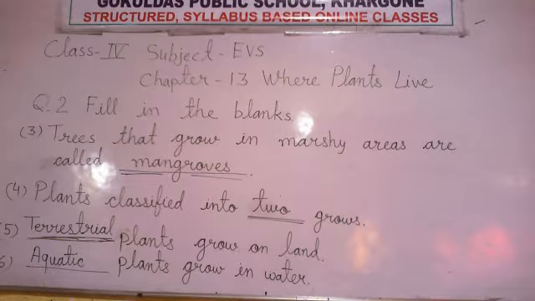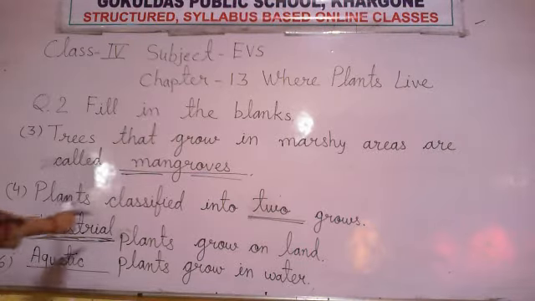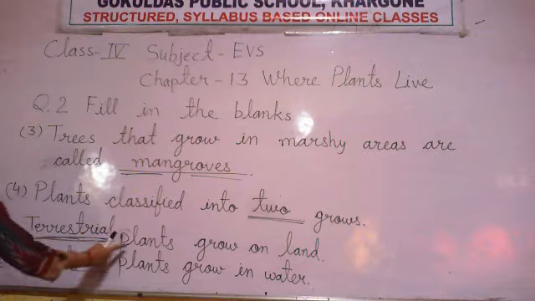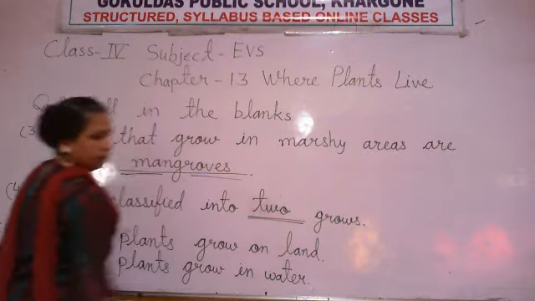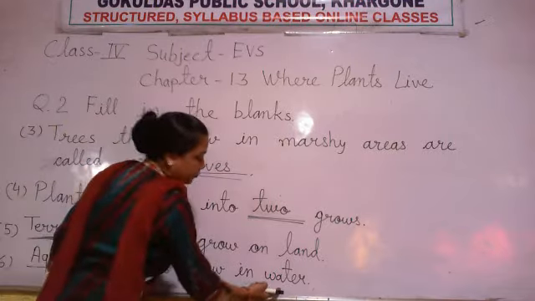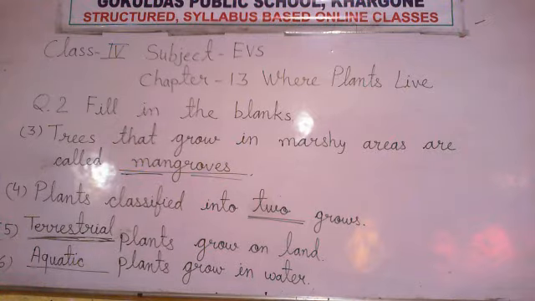Trees that grow in marshy areas are called mangroves. Plants are classified into how many groups? 2 groups. Now plants grow on land. Which types of plants grow on land? Terrestrial plants. Now plants grow in water. Which types of plants grow in water? Aquatic plants. So this is numbers 3, 4, 5 and 6.